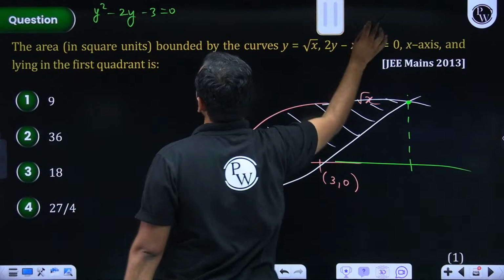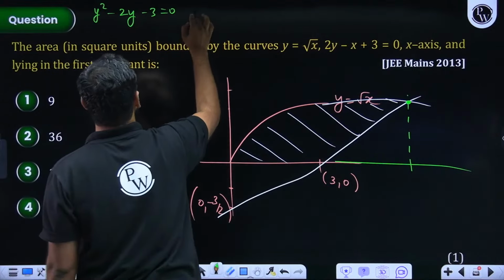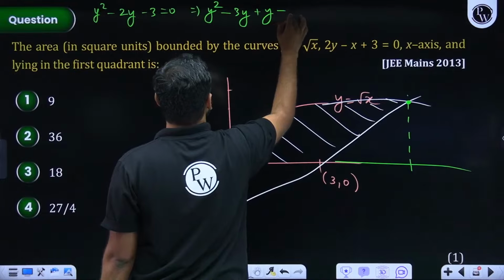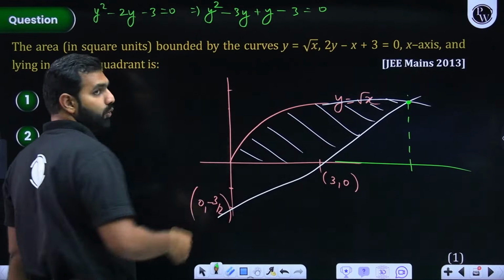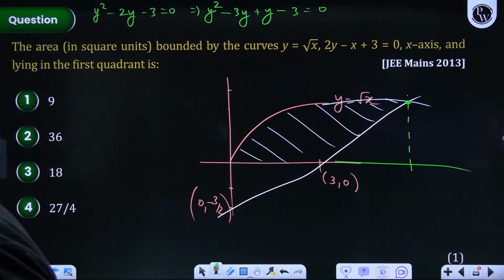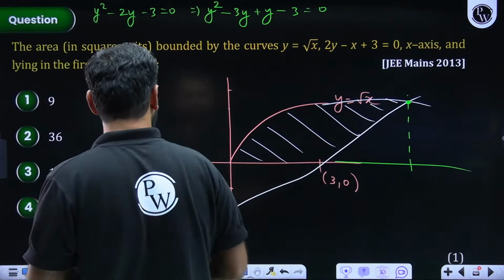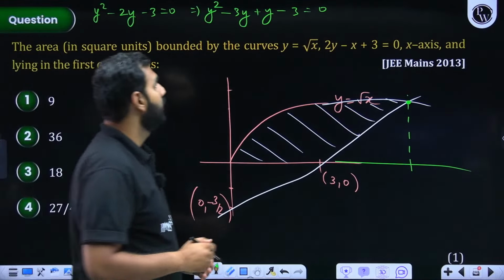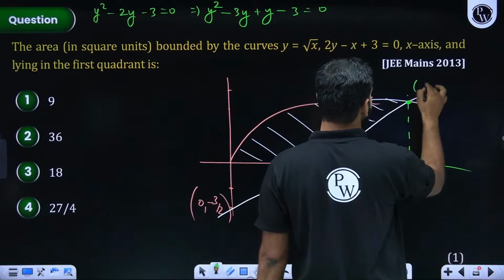I need minus 3, right? So minus 3 plus 1. So it should be y square minus 3y plus y minus 3 is equal to 0. So the roots are going to be plus 3 and minus 1. Thank you, Didi. The roots are going to be plus 3 and minus 1. But minus 1 we don't want. We would want it to be plus 3. So this point here is 3.